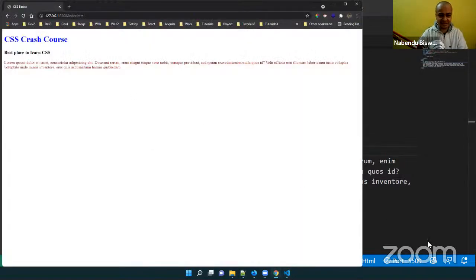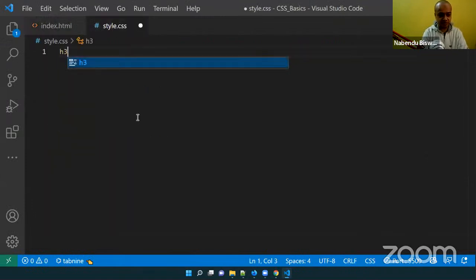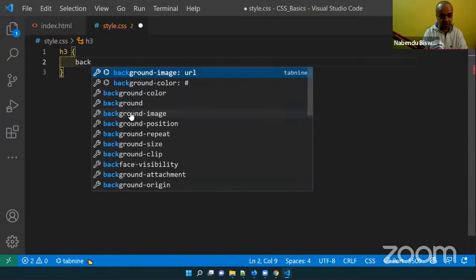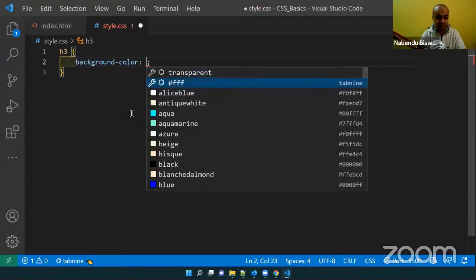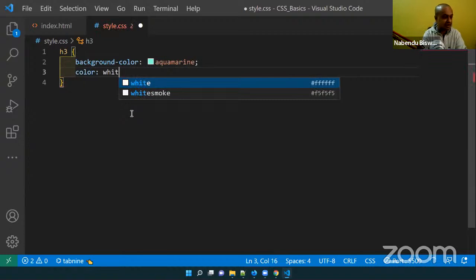By default it is black in color, and h3 is a bit smaller. So I'm going to do the h3 here, same as internal CSS, but I'm doing it in this file. There is a property known as background color. We'll go over some different CSS properties, the important ones. There are more than 10,000 properties, so we cannot go through all of them, and nobody knows all of them. Background color, maybe aquamarine I'll take, and color I will take as white.